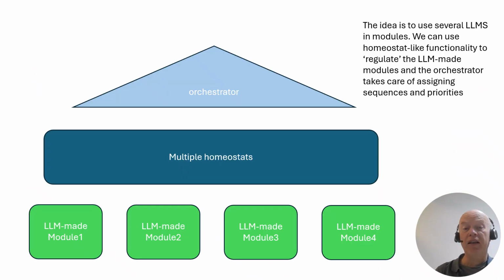Now, the idea is to use a homeostat-like functionality for regulating LLMs. So we use several LLMs in modules like shown here, and we can then orchestrate these LLM-made modules. We can use a homeostat-like functionality to regulate the modules, and the orchestrator takes care of assigning sequences and priorities.